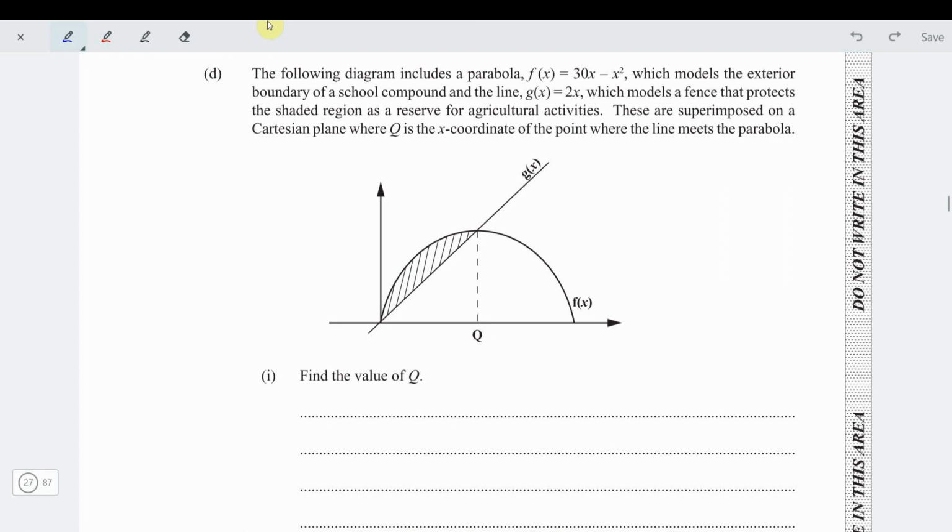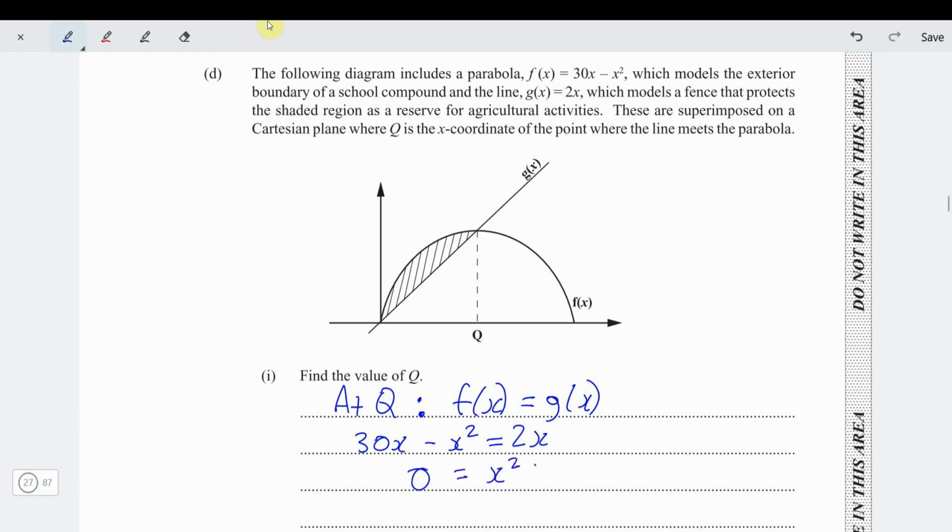So the x value at q is where the line meets the curve. So at q, we see that f of x is equal to g of x. In that case, let's solve them simultaneously. So 30x minus x squared is equal to 2x. So I bring over everything to one side. I'll bring it to the right.